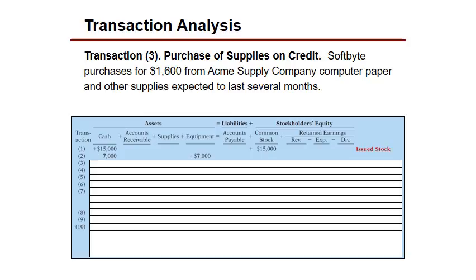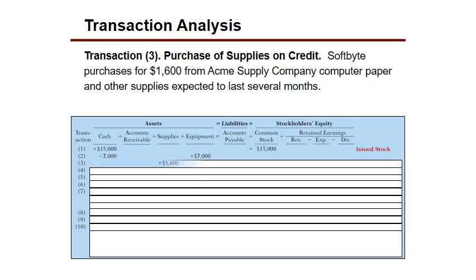And for this next one, they purchase $1,600 of computer paper, and they consider it a supply. Now, look, I think it would be a little too anal of them to keep track of paper by setting it up as an asset and then using it. But let's just humor the question here. Since they're saying that these supplies are going to be used in the future, they're going to be an asset, right? Okay, so what are we going to do? We're going to increase our asset, and they say that they're going to purchase it for cash, $1,600. Okay, I guess it's cash, so we're going to have to reduce the cash, right?